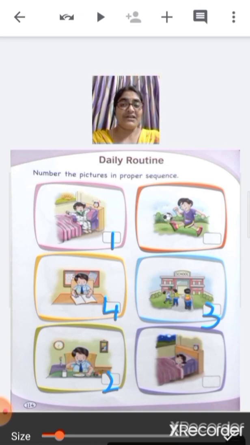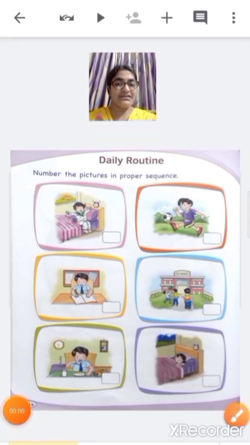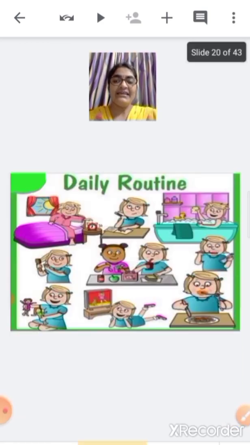Now, after coming back home from school, what you do? You go out to play with your friends. So this is number 5. And then at night, what you all do? You go to bed. So this is number 6. Understood? So this is your daily routine. Children, we do all these activities on regular basis and this is called daily routine.